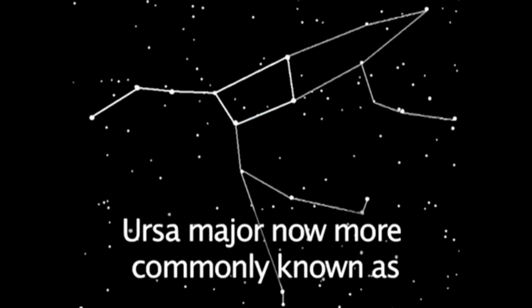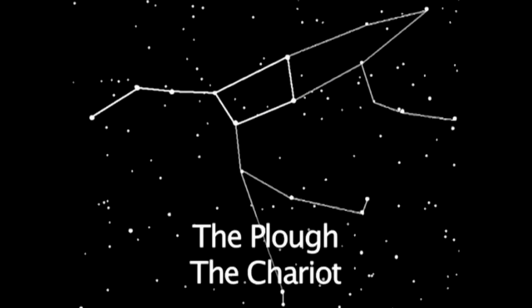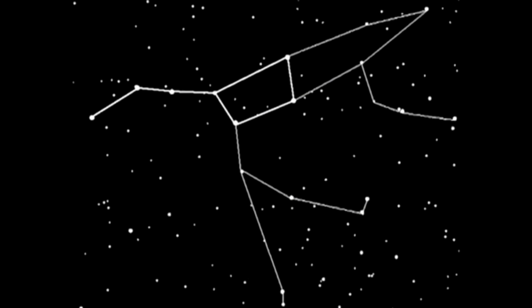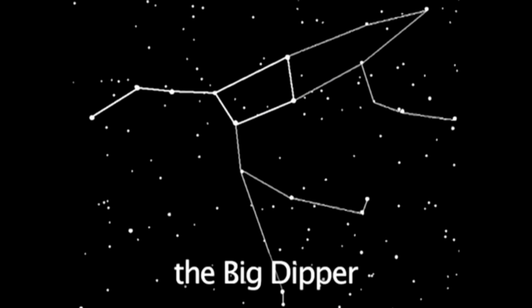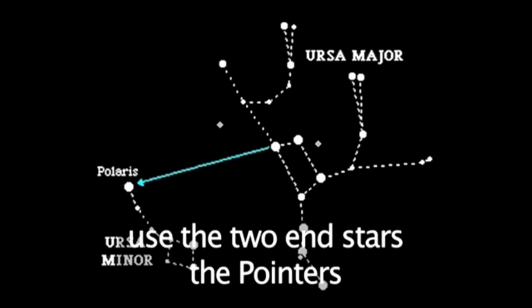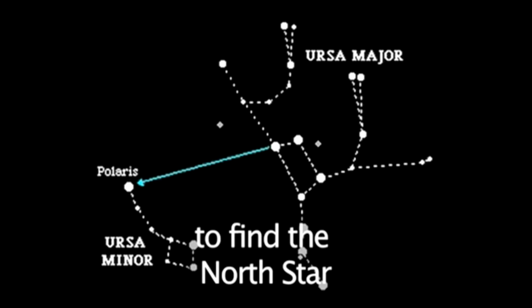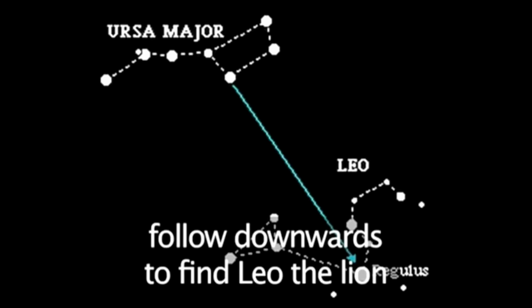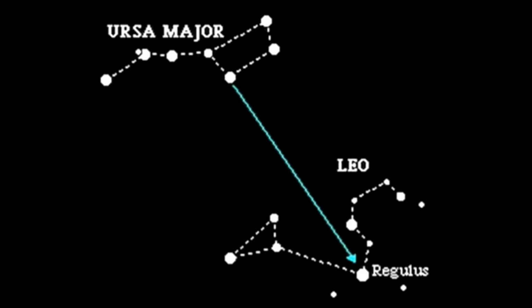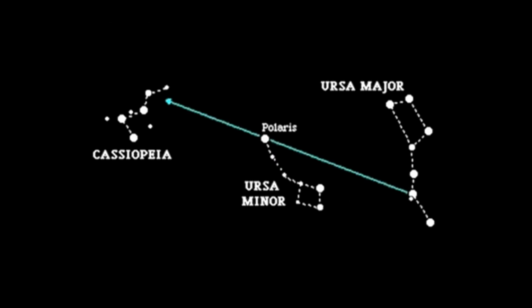We have now broken it down into the Plough, the Chariot, or in the USA, the Big Dipper. Follow the 2 stars at the end of the Plough, known as the pointers, and they point to the North Star. Follow them downwards and they point to Leo the Lion. Using one constellation helps us find many more constellations.